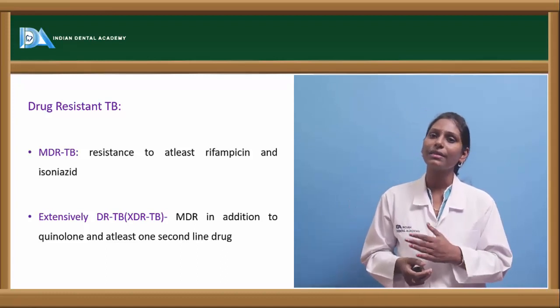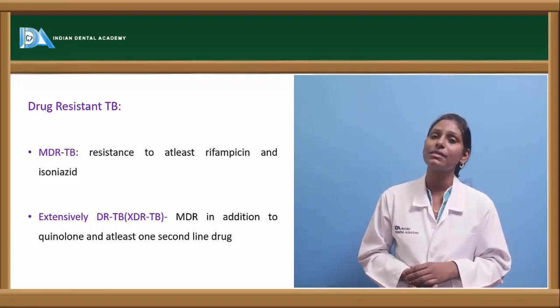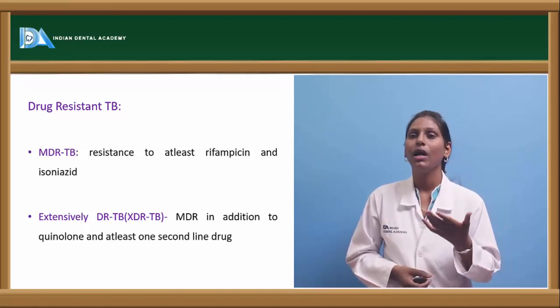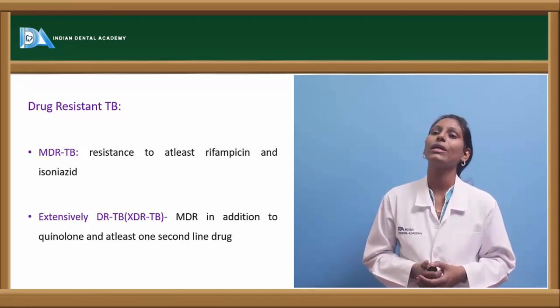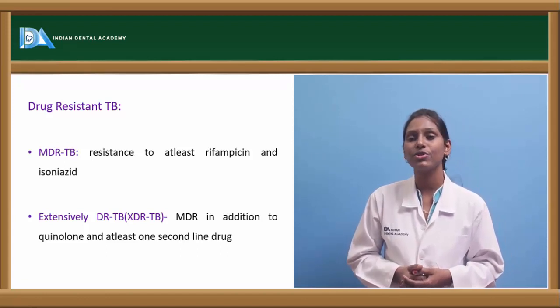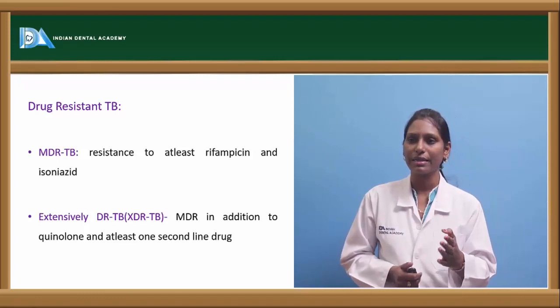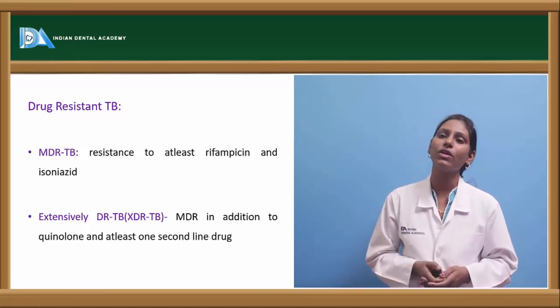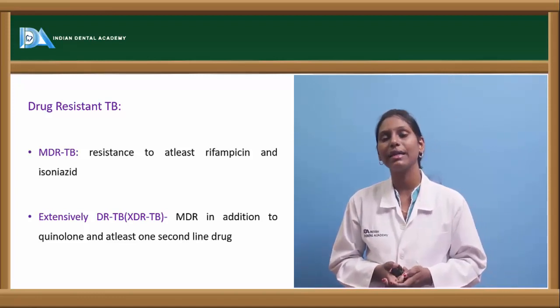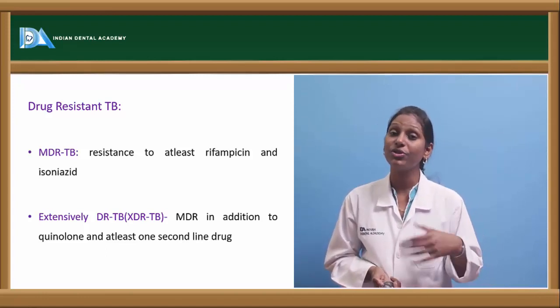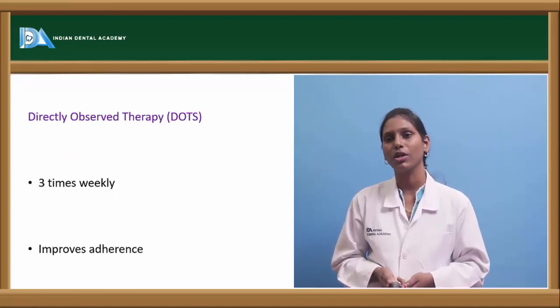So to counteract this, we have to consider multi-drug resistant tuberculosis, which is actually erupting. In this, resistance to at least rifampicin or isoniazid is usually found. So we have to do something to counteract this. So for MDR, a quinolone and at least one second-line drug are added to prevent drug resistant tuberculosis, or to treat drug resistant tuberculosis.